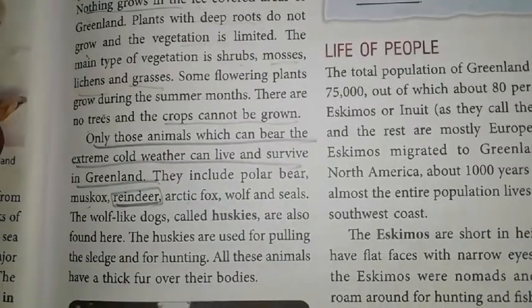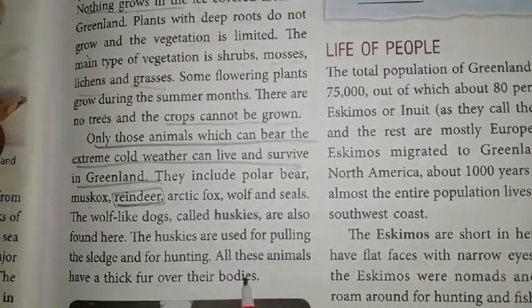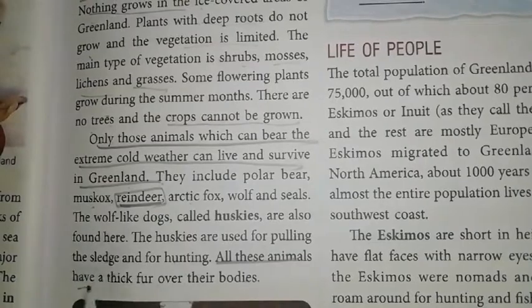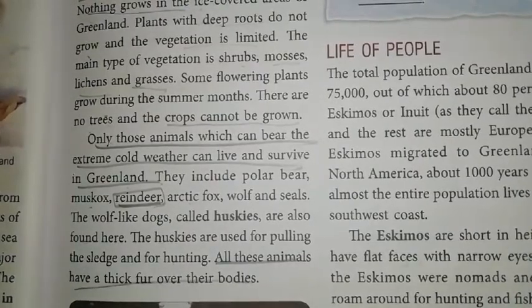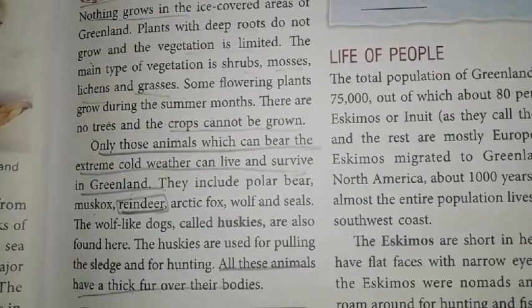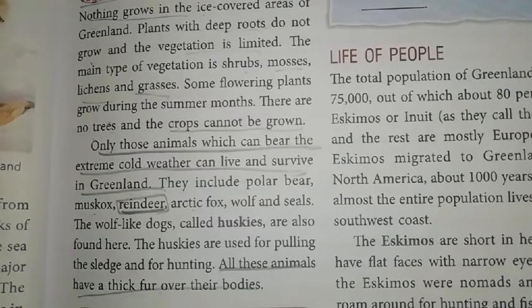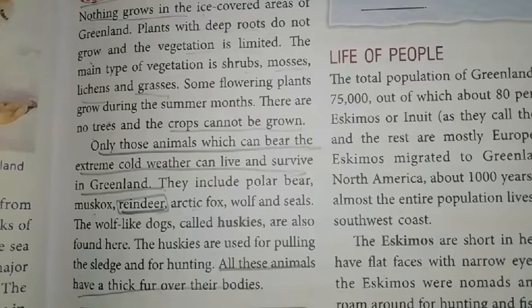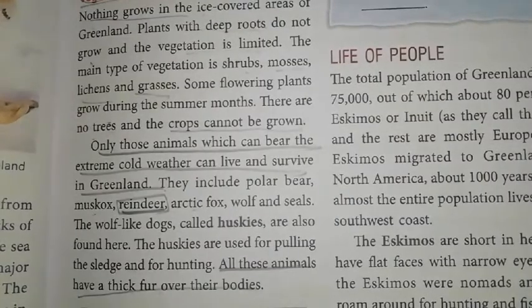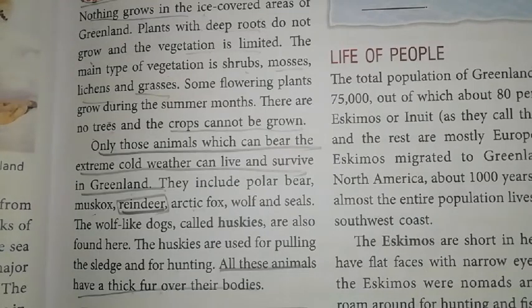All these animals have a thick fur over their bodies. इनकी bodies पर बहुत घने बाल होते हैं ना. That is why they are able to remain hot from inside. Okay, that is why they are able to bear such cold climatic conditions. Okay, so the rest of the topic we will discuss in our next class.